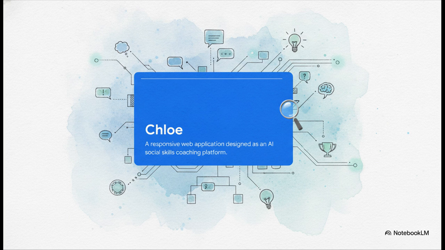That distinction is a massive psychological shift for the user. Think about it. A chatbot is just a tool you ask for facts. A coach implies mentorship, growth, and a structured path to actually getting better. It shifts your mindset from just casually texting a machine to actively training for real-world scenarios. Every single feature we're going to look at today revolves around this central mission of coaching.